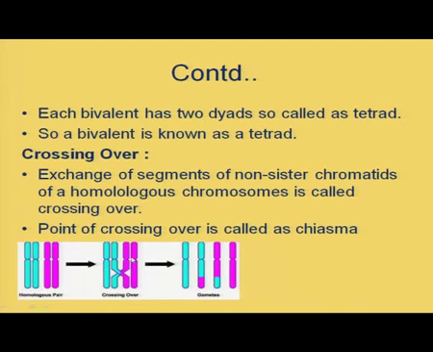Di means two. A chromosome has two chromatids, so we will call them as dyad. This is yet another chromosome with a dyad, the two chromatids. So this is another dyad. So a bivalent has two dyads, so we will call it as a tetrad, or four stranded stage simply.